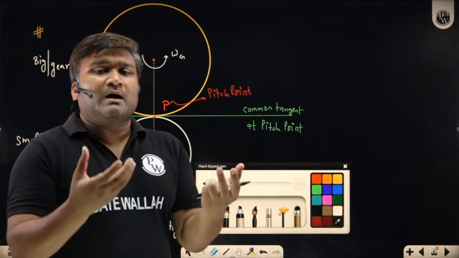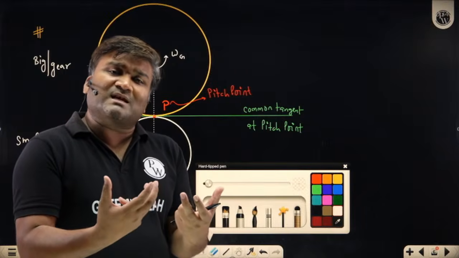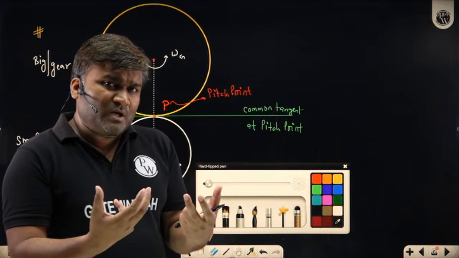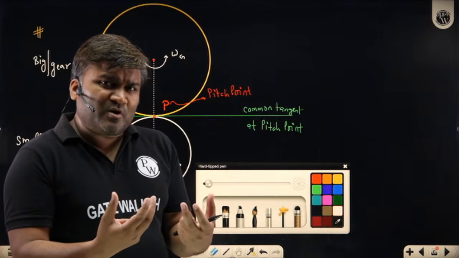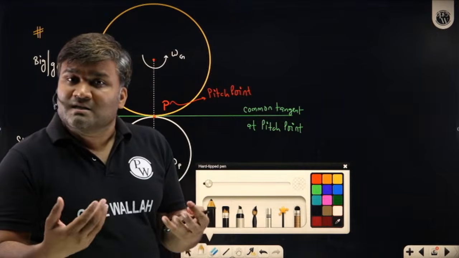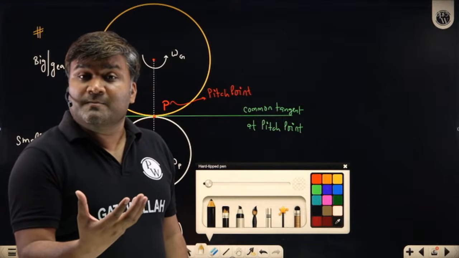Otherwise, if I tell the addendum circle radius, don't you get the idea of the size of the gear? I will get the idea of the size of the gear. The same thing you can also express in terms of the diameter of the addendum circle. Even that will give me an idea of the size of the gear. If the addendum circle radius is quite high, I will assume that, oh, the gear is big.